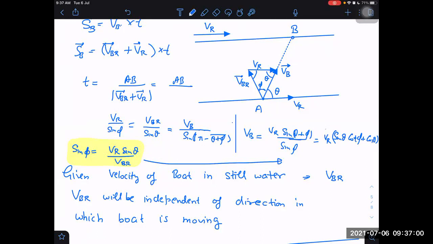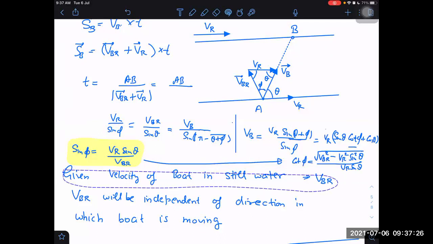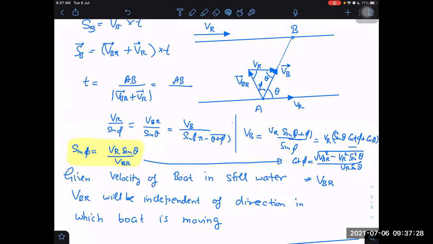Yes, sir. Then we can get the answer. Just put the value of cot phi here, and we get the answer. What is the value of cot phi? Cot phi will be base, which means the square root of VBR square minus VR square sine square theta, divided by perpendicular. Perpendicular is VR sine theta. This is the answer finally, and cot phi is obtained already in terms of VBR and VR.